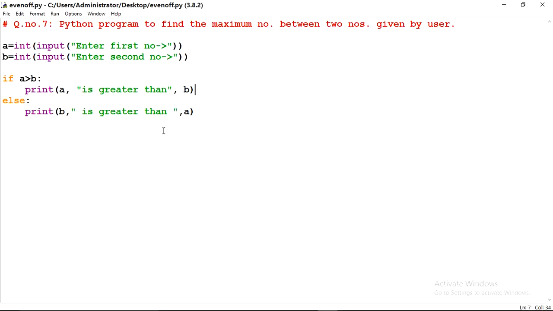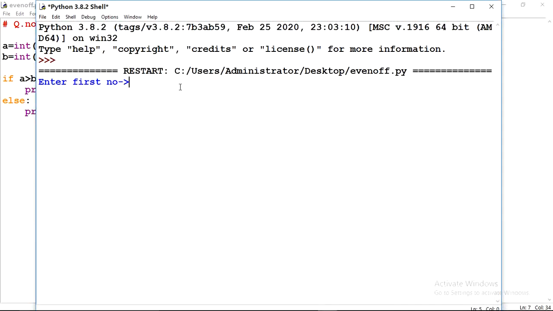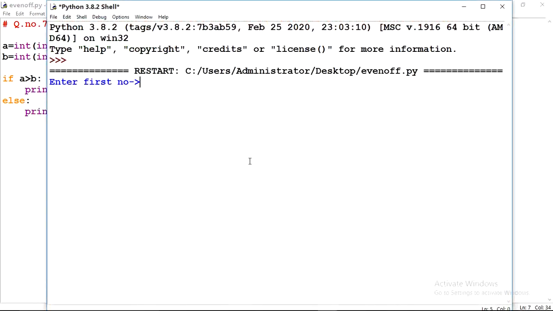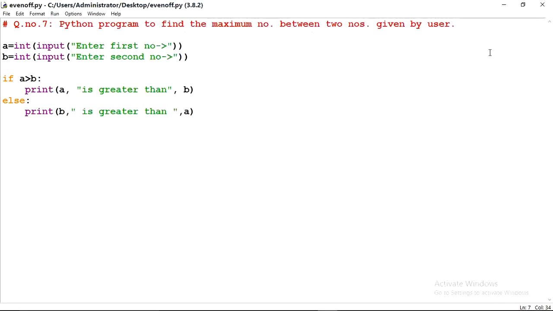So just check the answer. Here it is asking enter first number. If I store 12, 12 will be stored into A. It is asking second number. I will store 4, it will be stored into B. The answer is coming 12 is greater than 4. Yes, correct. One more time, if I execute this program. This time I'm storing the first number as negative -5 and the second number positive, that is 6. So the answer is coming 6 is greater than -5.